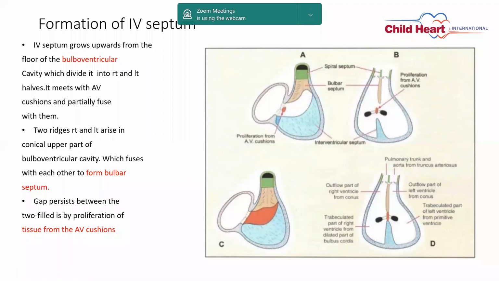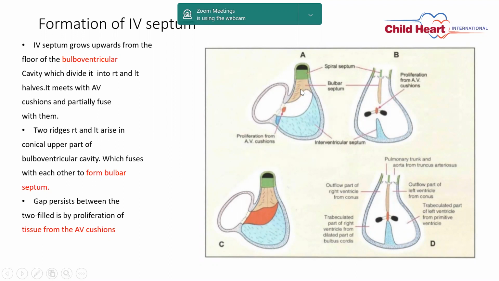Second, there are two ridges, on the right and left sides, in the upper conical part of the bulboventricular cavity. You can see my arrows here. These two ridges come together and fuse. This ridge above is joined to the spiral septum, which divides the aorta and pulmonary artery, the great arteries.